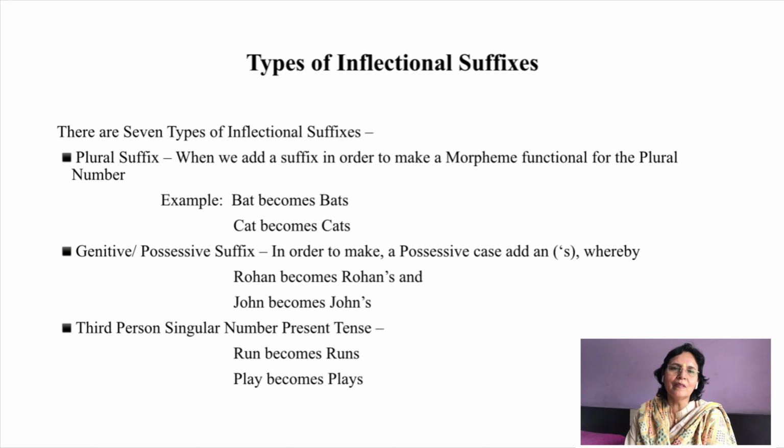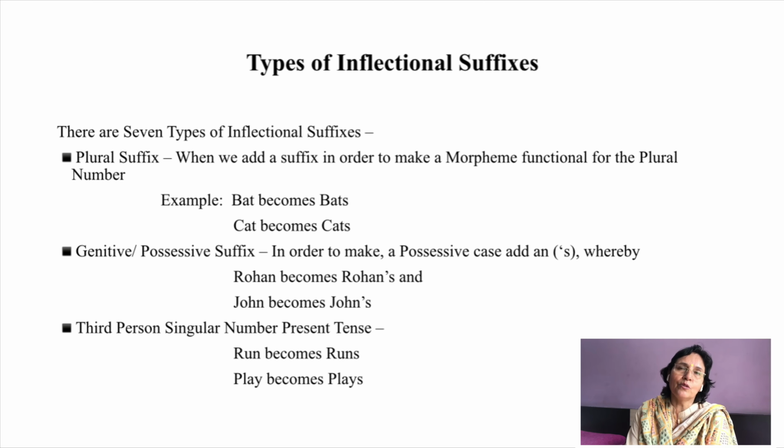Inflectional suffixes thereby are of 7 types. The first is the plural suffix, when you add a suffix in order to make a morpheme function for the plural number. For example, bat becomes bats, cat becomes cats.